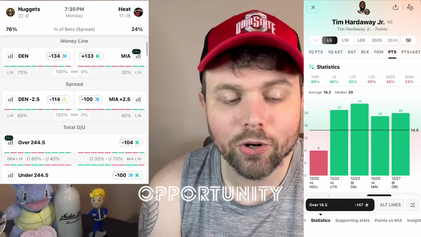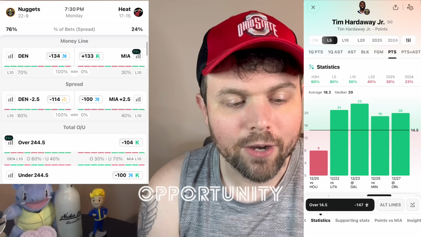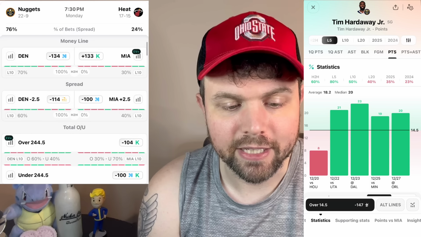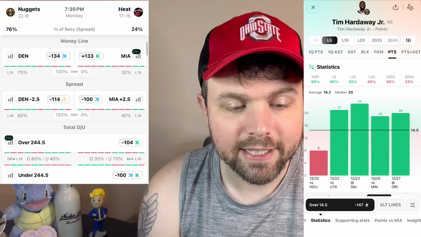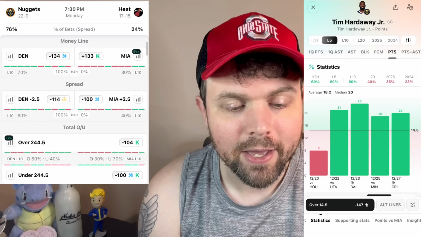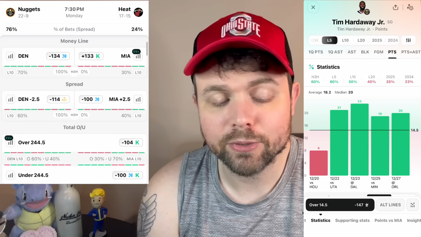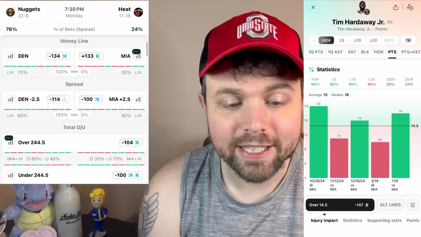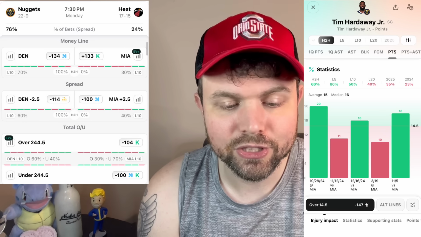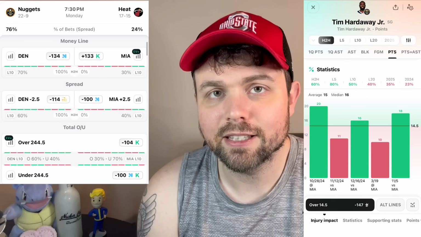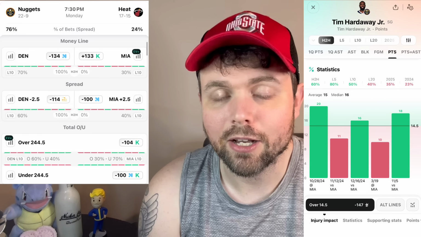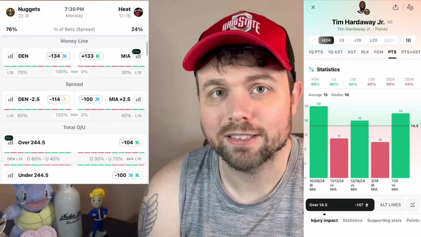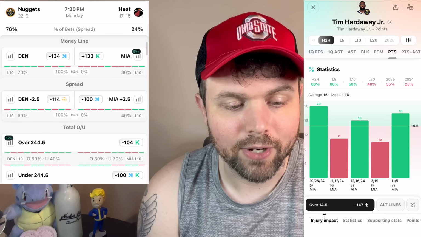So the first play I like here is another opportunity play. This is Tim Hardaway Jr. over 14.5 points. 4 games ago, Cameron Johnson got injured, and he scored 21 points in that game. The 3 games after that, he has started, and he is averaging around 20 points per game. He's hit this line in every single one of those games with Cameron Johnson out. So he played the Heat once this year. He played in November with Cameron Johnson, and he scored 18 points against them. So I really like the opportunity for Tim Hardaway Jr. He's taking a lot of volume in this offense and playing very well, and the Heat play at the fastest pace in the NBA, so he should get a lot of opportunities.